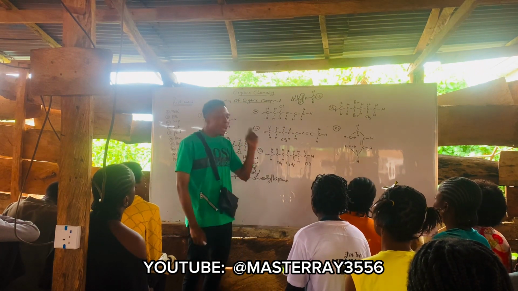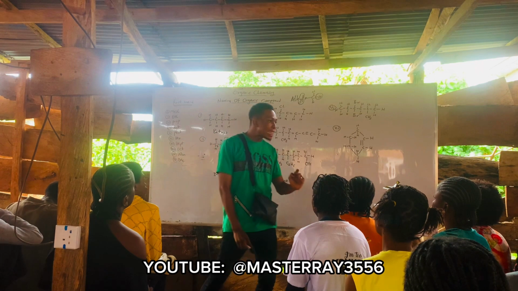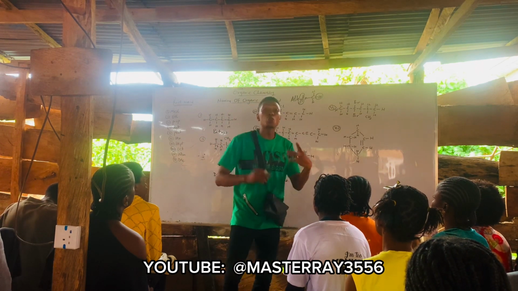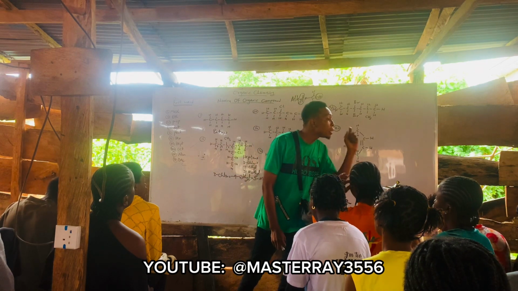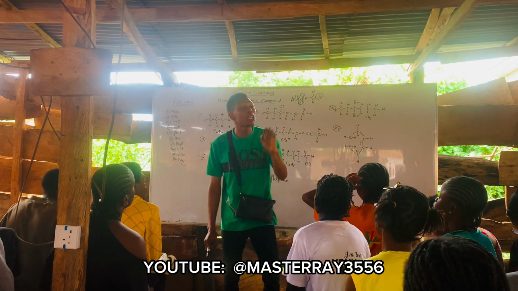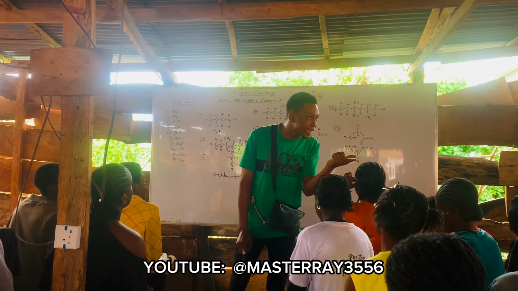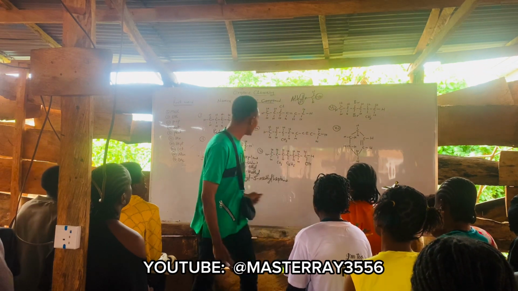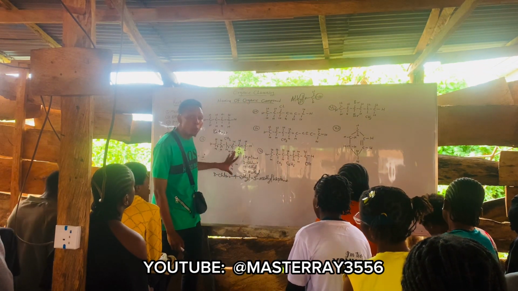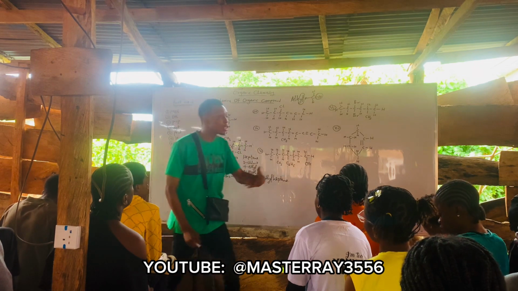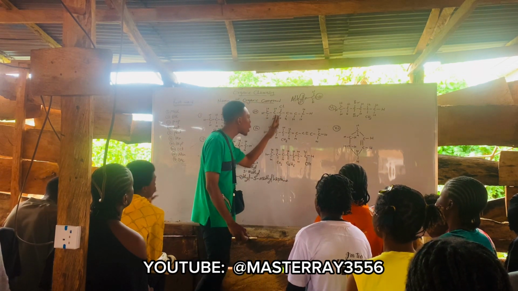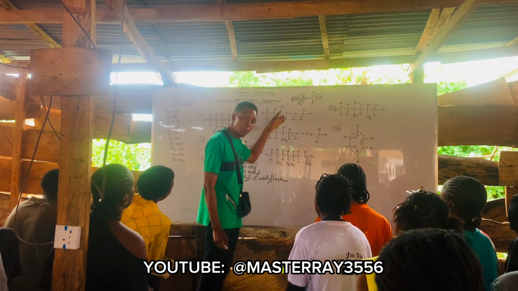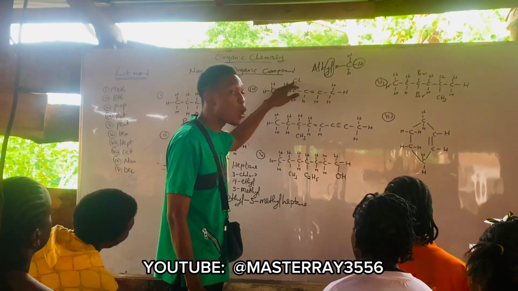Now, whenever you have a substituent and a functional group in an organic compound, you start your numbering from the side that is closer to the functional group and not the substituent. But if there is no functional group, you start your numbering from the side that is closer to the substituent group. Yes, we have a functional group and we have the substituent. My substituent there is chloro.